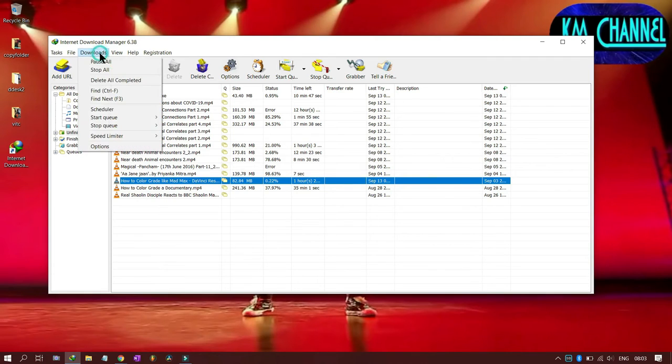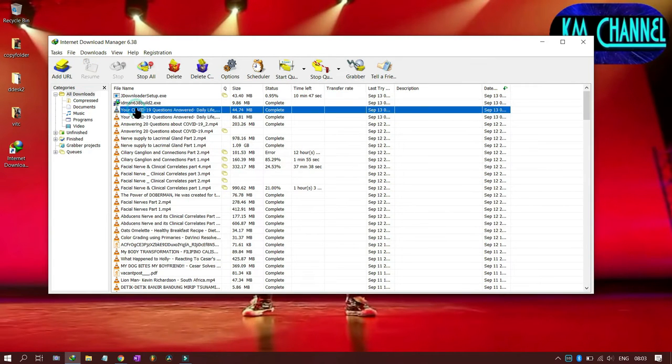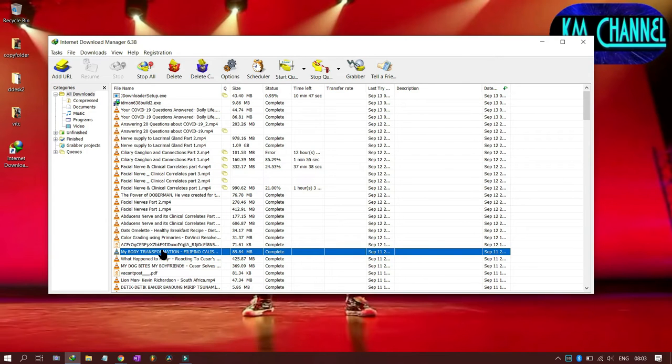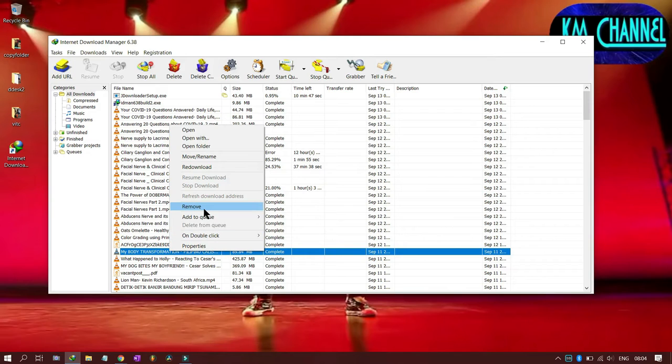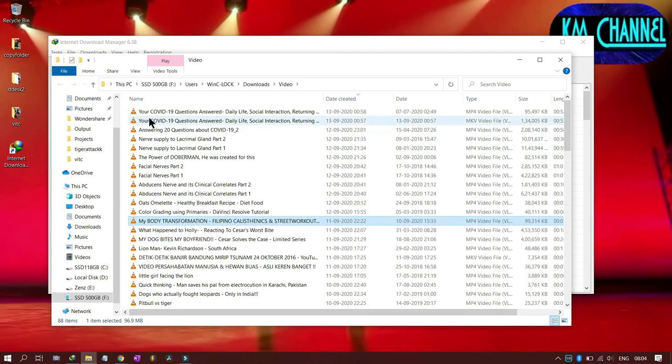Then you can go to settings, download options. Now these are different. Let us go to all. Now this file is there. I can stop, I can add to queue, and supposing this body transformation file, I can remove it from here, I can delete it, I can re-download it, I can open folder, and my download folder will open, and then you can select all the medicine or whatever related files I have.